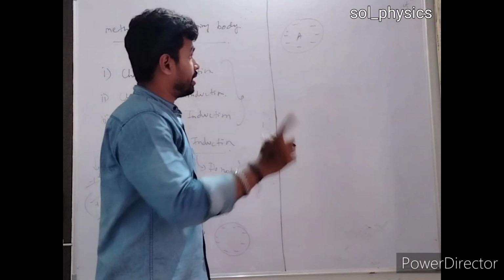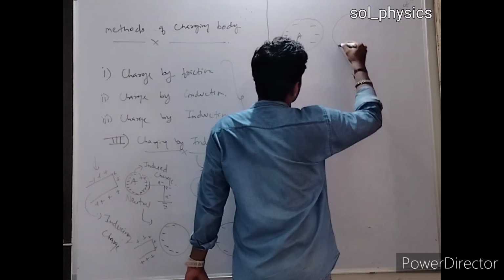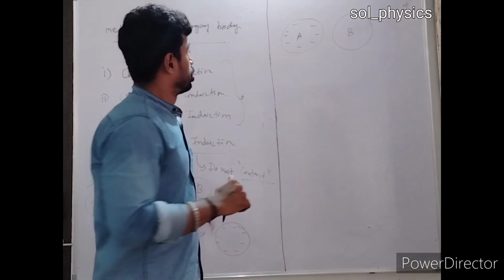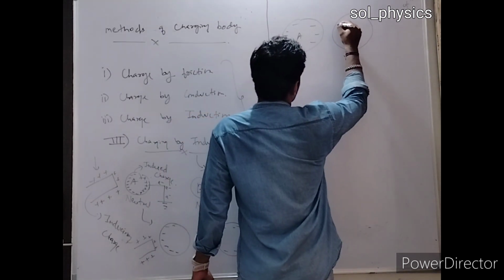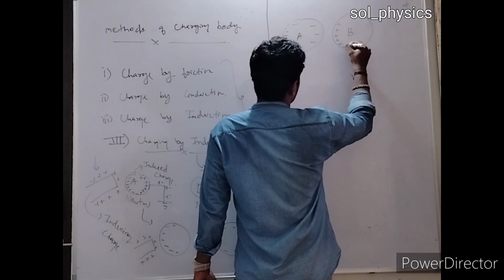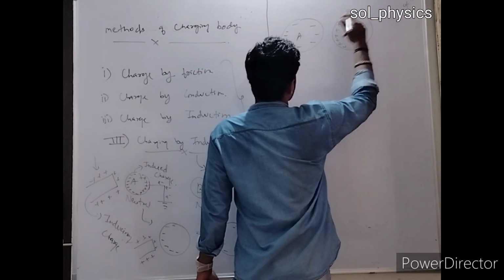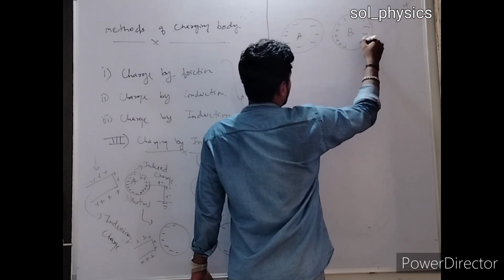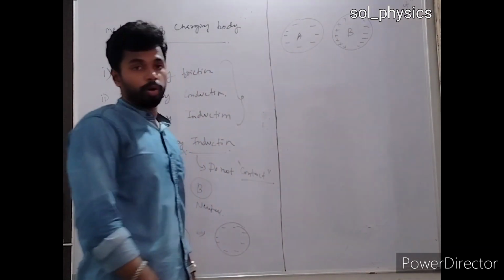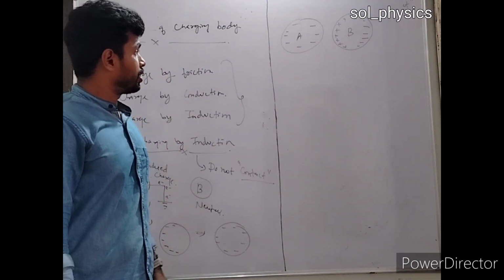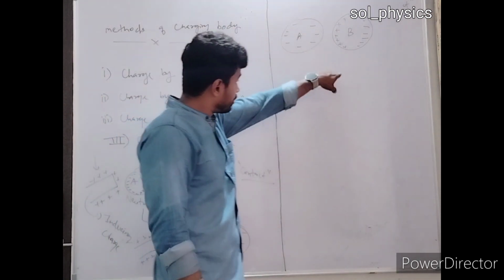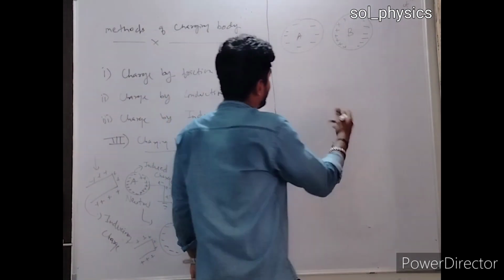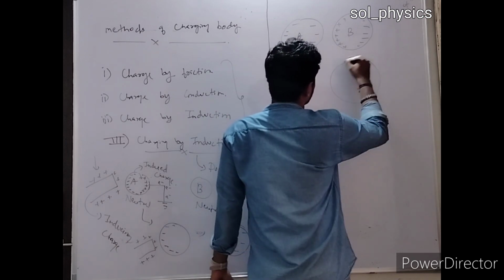ठीक है. अब इसी के पास मैं बॉडी B को लेके आ रहा हूं without making contact. So because of body A, this body will develop some positive charge across here and जो भी इलेक्ट्रॉन्स होंगे because of this electrons they will repel and they will acquire on the opposite edge of the body. And my intention in this case is to develop entirely positive charge. तो अब मैं क्या करूंगा? Again I will ground this body B को क्या करूंगा?